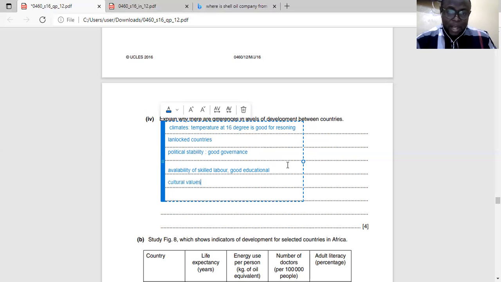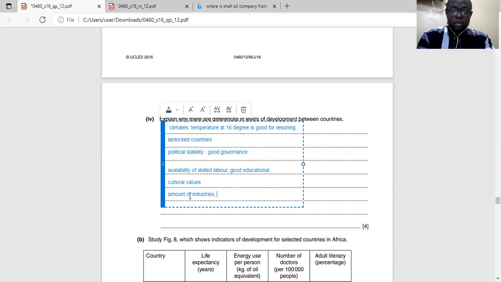So there are many other points that can be brought in here. Anything that brings disparity in development. Why is Nigeria not developed as the US? Some of the points here are reasons why. The amount of literacy in the country too determines the amount of industries.